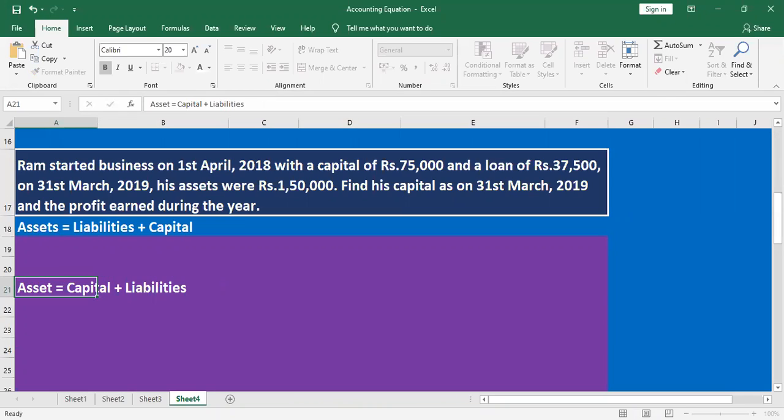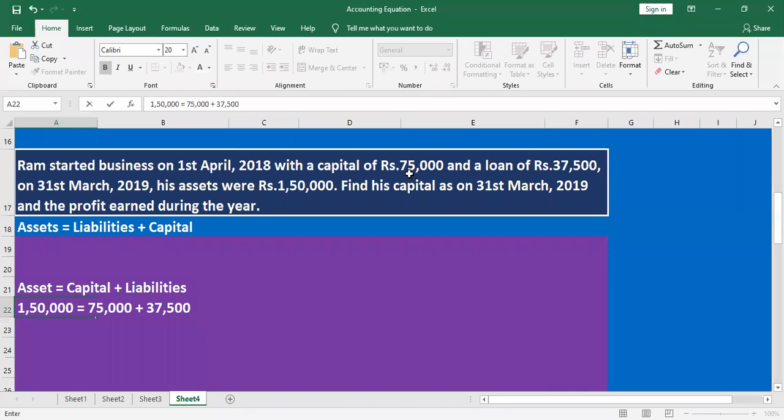Apply the logic. What is the total asset here? The asset is 1,50,000. Then what is the capital given? Capital is 75,000 plus loan 37,500.